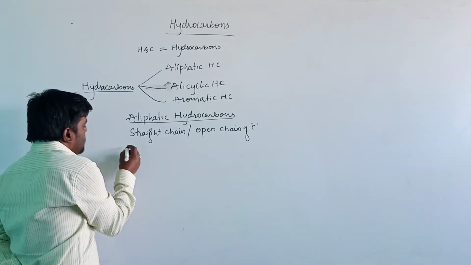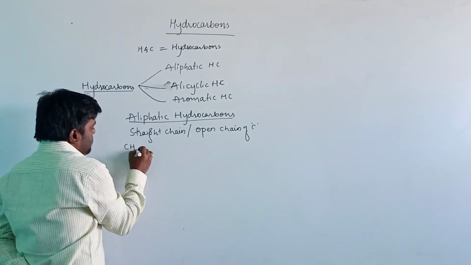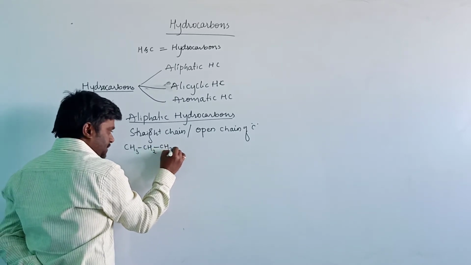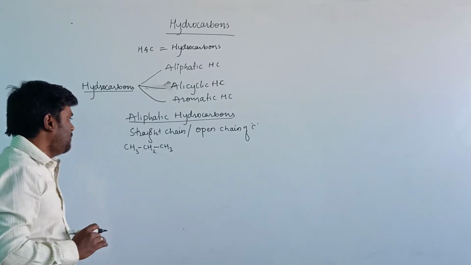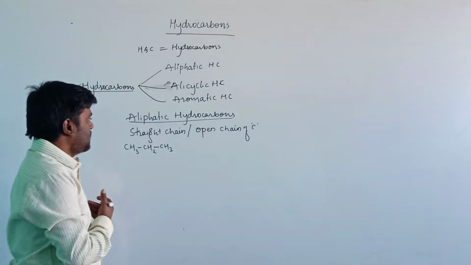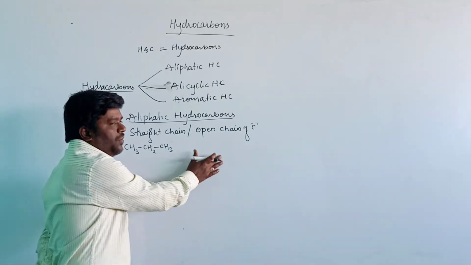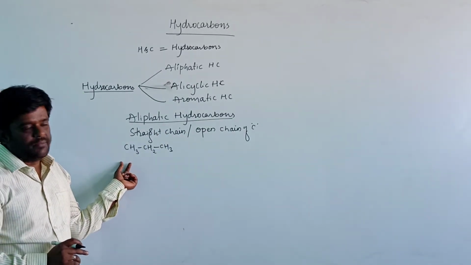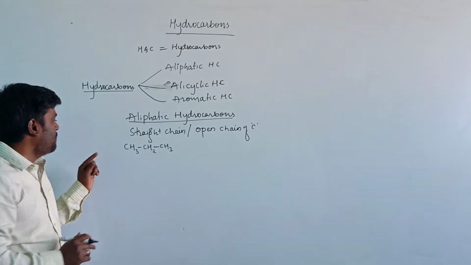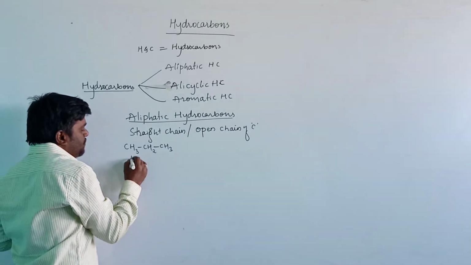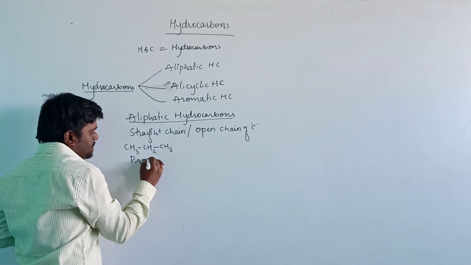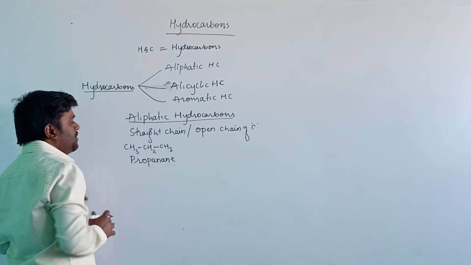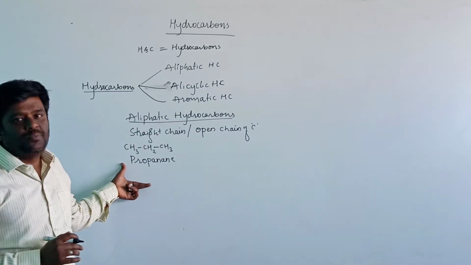Let us see some examples here. CH3CH2CH3. This compound is present in the straight chain or open chain form. Therefore, this compound is known as an aliphatic hydrocarbon. The IUPAC name is propane. There are 3 carbon atoms in the parent chain and it is saturated. Therefore, it is known as propane.